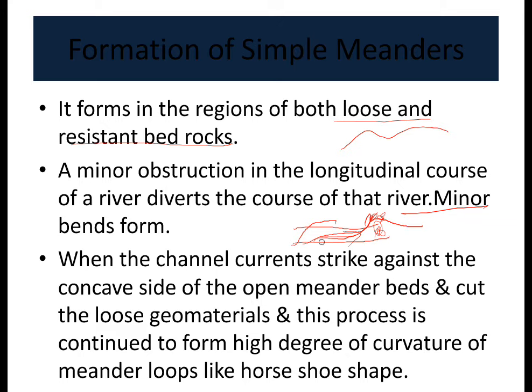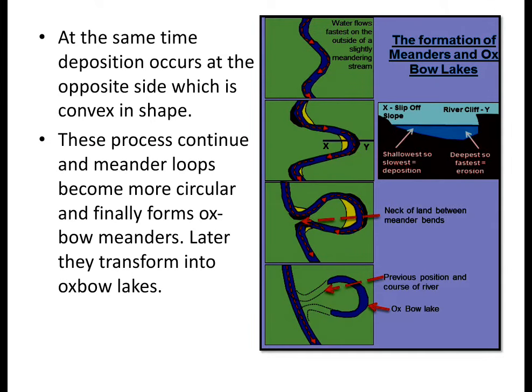So a similar process continues, and the curvature of the river also modifies, because it becomes more curved, and this process continues to form a high degree of curvature of meander loops, like a horseshoe shape. At the same time, deposition also occurs at the opposite side, which is the convex side, and these processes continue and meander loops become more circular and finally form oxbow meanders. Later they transform into oxbow lakes.